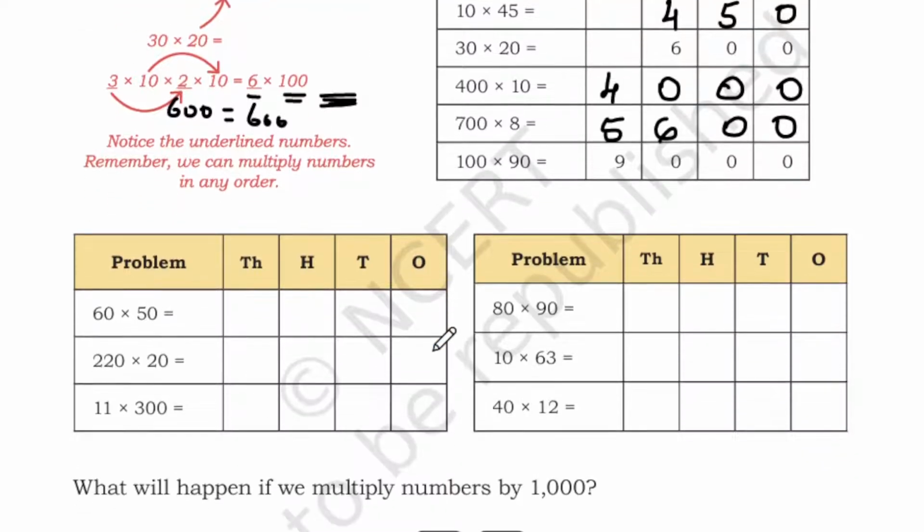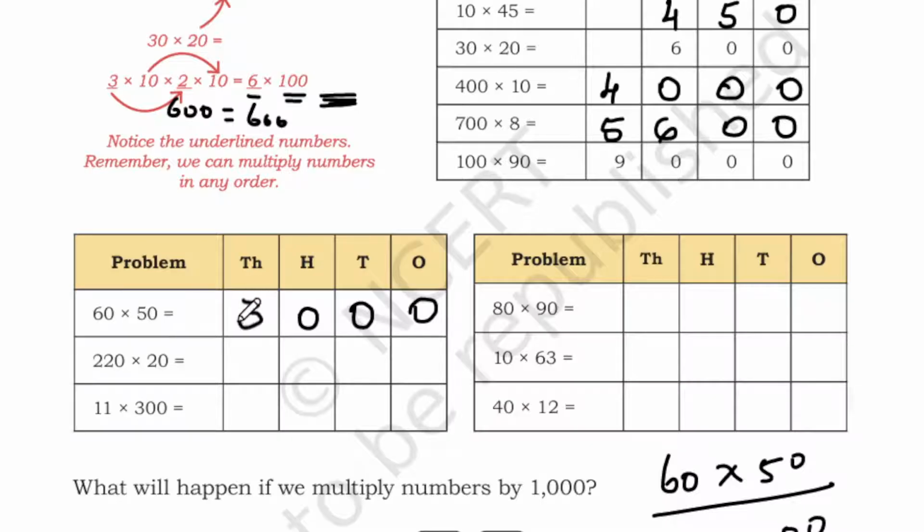Okay, next. So next we have been given a few problems, so I'm going to do that. 60 into 50, so again 2 zeros. 6 fives are 30. So 60 into 50 is 3000. So in the ones place you have 0, tens place 0, hundreds place 0, and thousands place 3. Okay. Next you have 220 into 20.